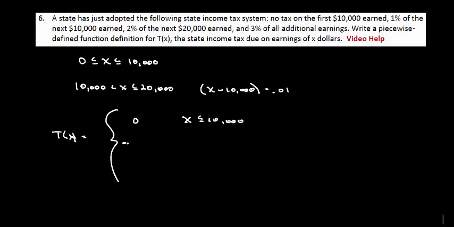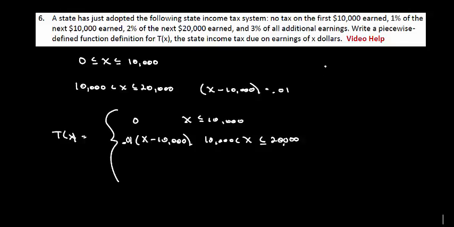It is 0.01 times (X minus 10,000) when X is strictly greater than 10,000 but less than or equal to 20,000. Now I have to deal with this 2% on the next 20,000. So let's write out what we think.